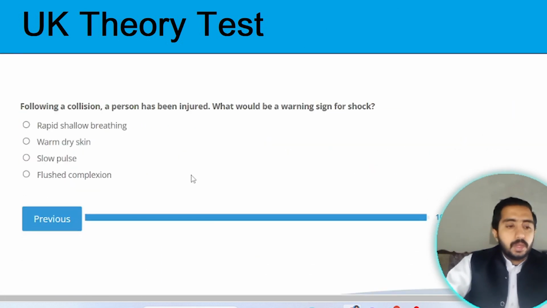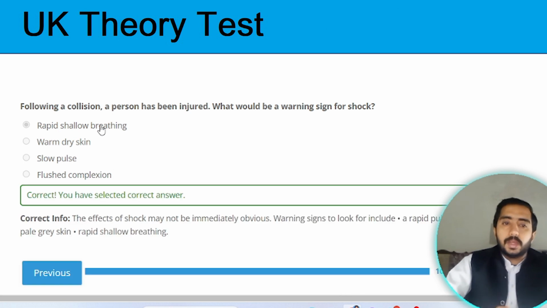Next one. Following a collision, a person has been injured. What would be the warning sign for shock? The warning sign for shock is rapid shallow breathing, which is option A.